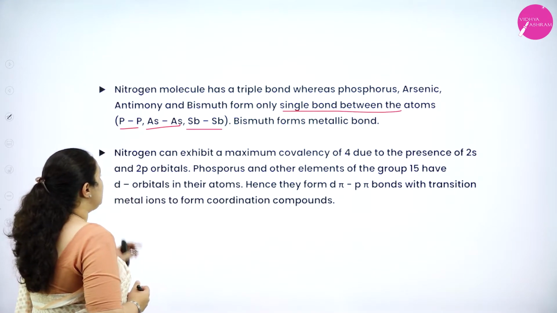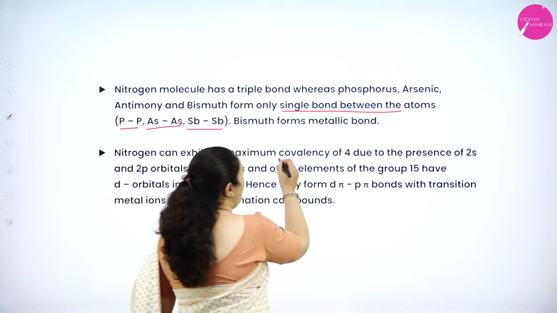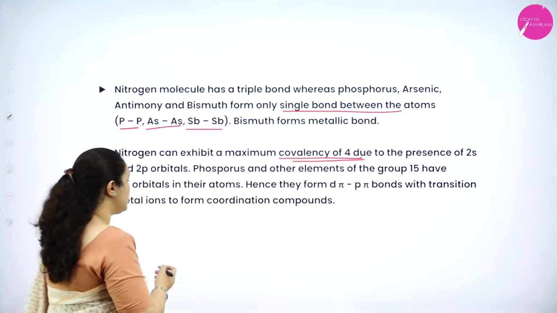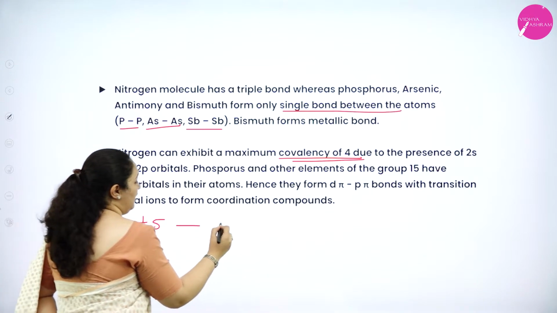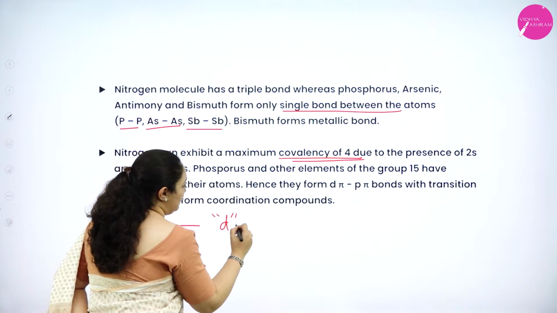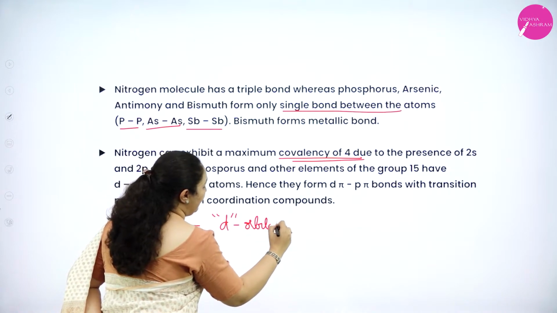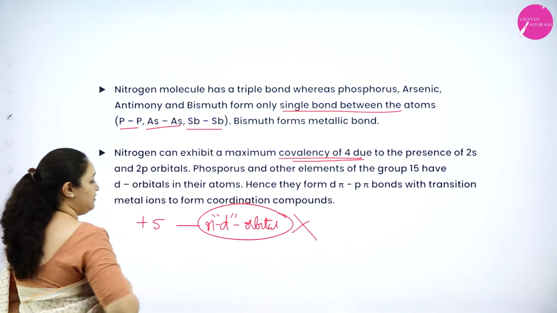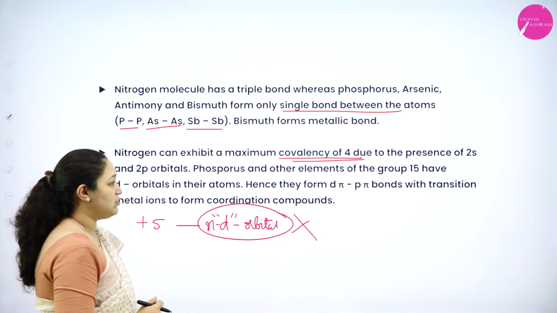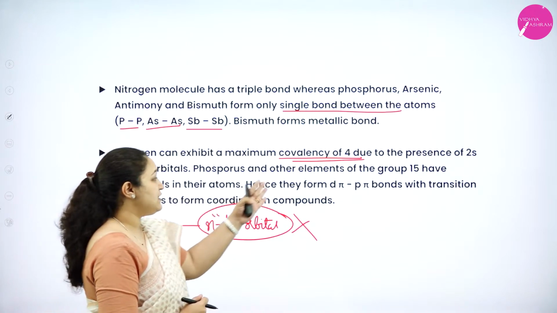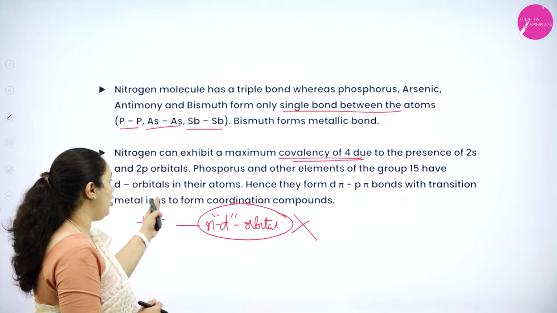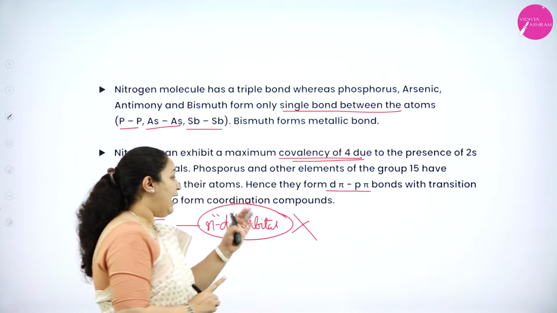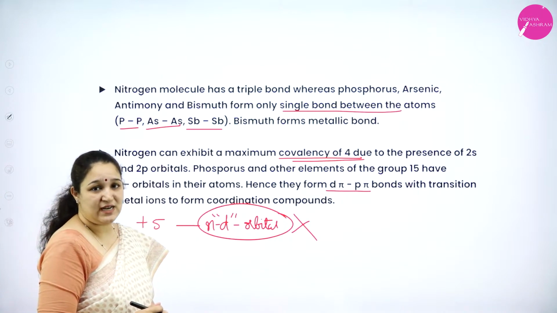Okay. Next is nitrogen can exhibit maximum covalency of 4. It cannot show +5 oxidation state. Why? Because it is not having the d orbitals, nd orbitals to be very specific. nd orbitals are not there, thus it does not show +5 oxidation state. Whereas phosphorus and other elements of group 15 have d orbitals, and hence they will form d-pi p-pi bonds also, and they will show +5 oxidation state as well.